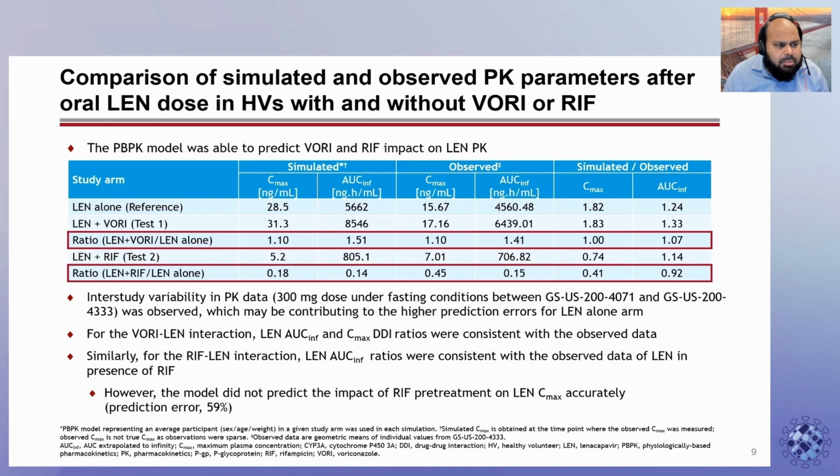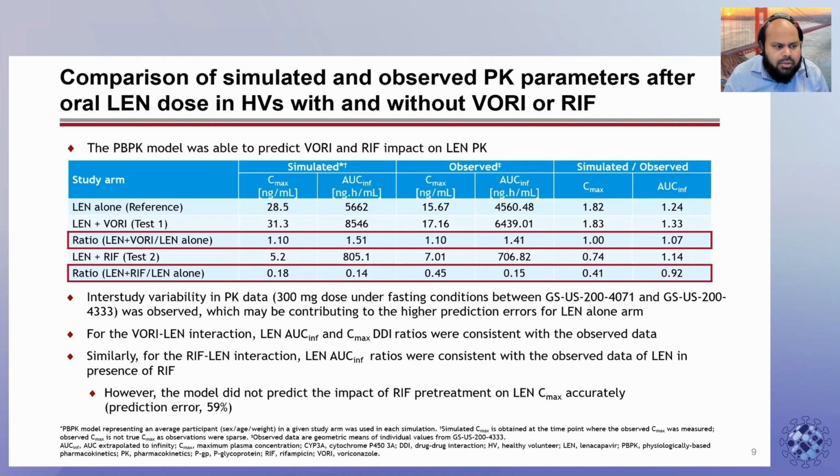Interstudy variability in PK at the 300 milligram dose under fasting conditions between study 4071 and study 4333 was observed, which may be contributing to higher prediction errors for the Len arm shown in this table.